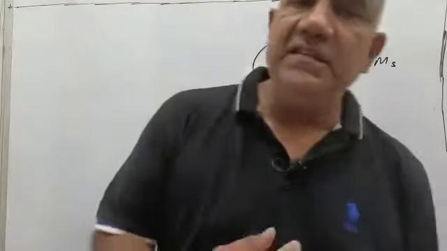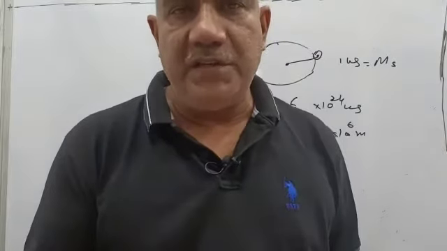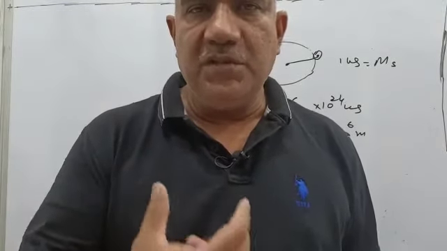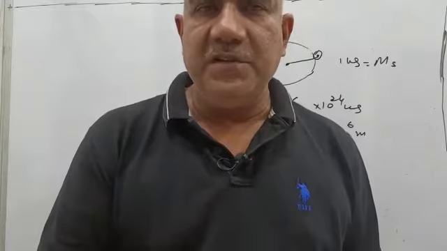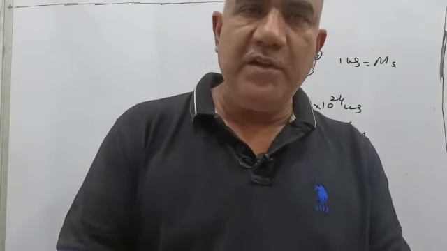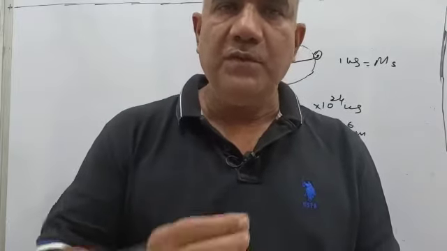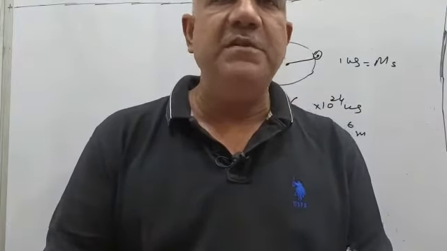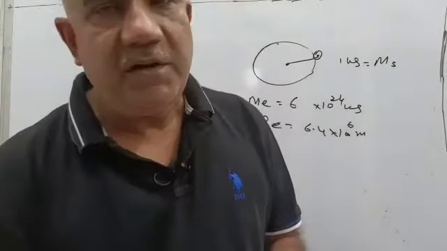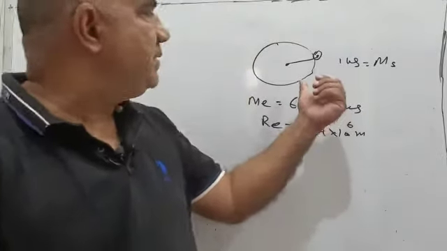Hello students, in this class of ours we are trying to relate Newton's third law of motion and the force of gravitation. Let me make it amply clear to your minds that Newton's third law of motion holds good for the force of gravitation that is established between different objects. This we try to prove by taking two examples.